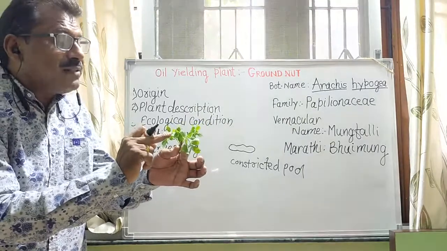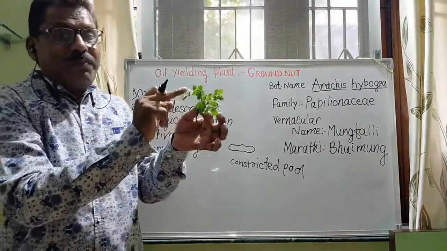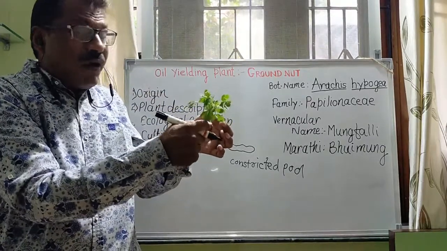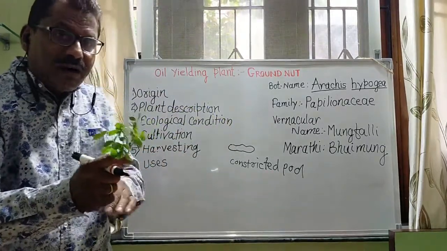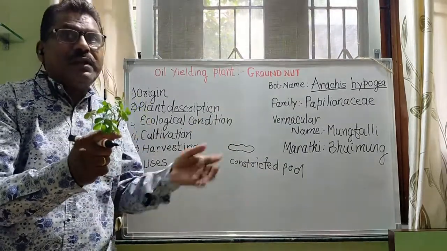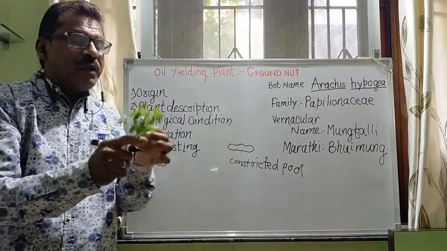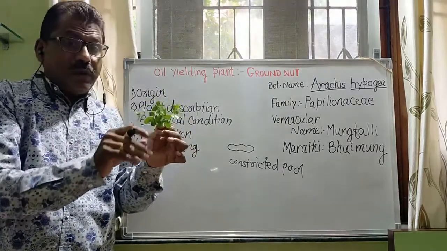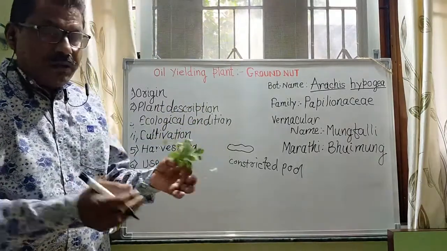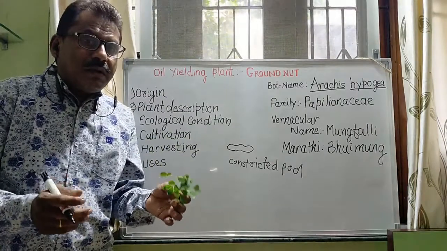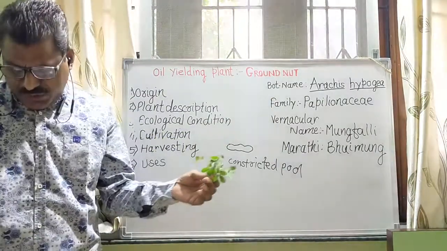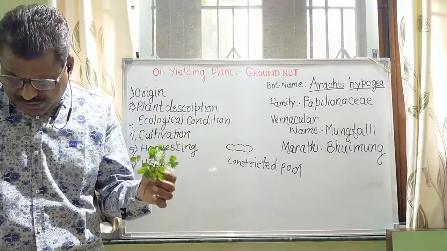These plants have flowers above the ground, but fruits are developed on creeping branches under the soil. This is a very important phenomenon of these plants. When you visit these farms, the fruits are dug out from the soil. These are the important characters.